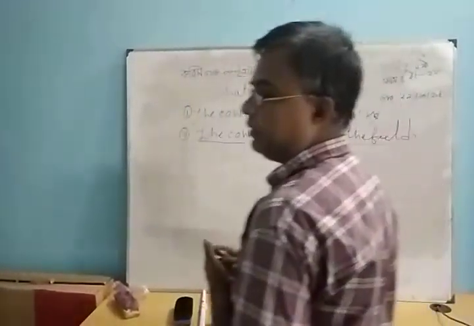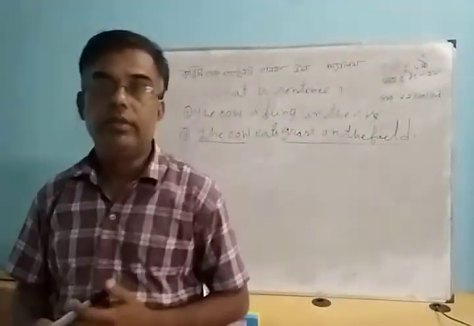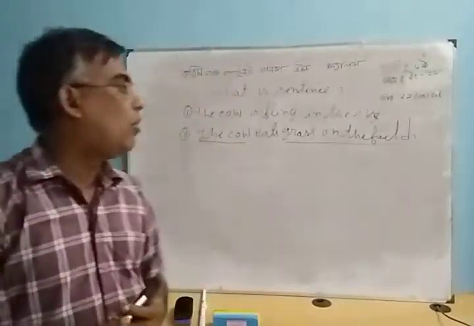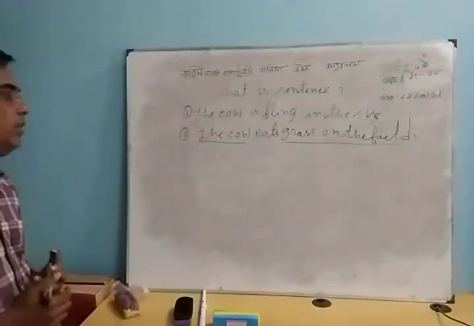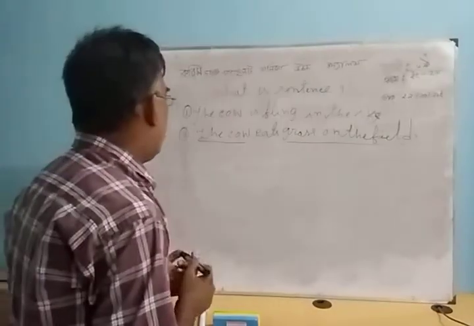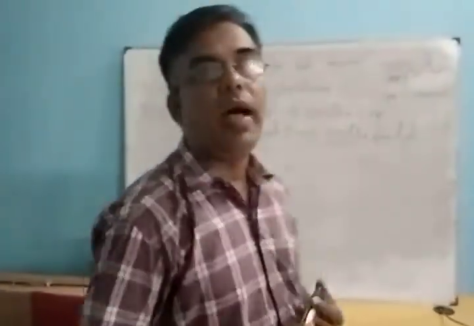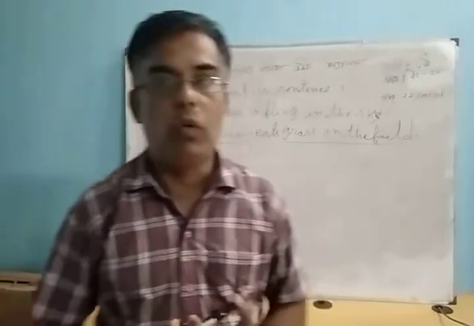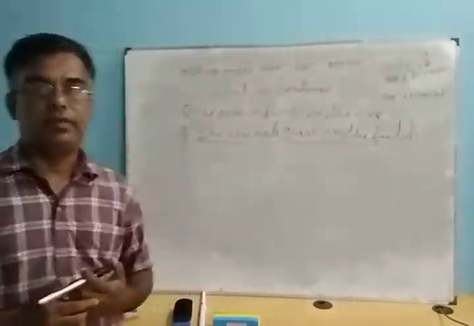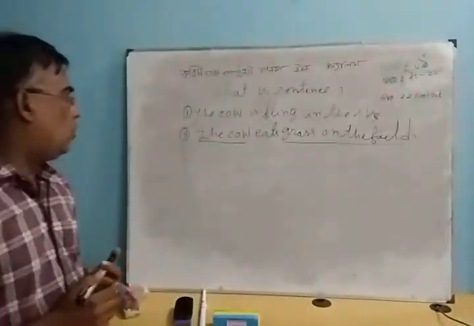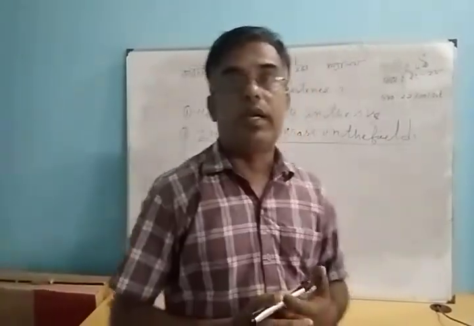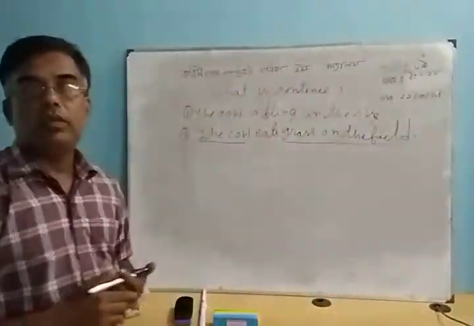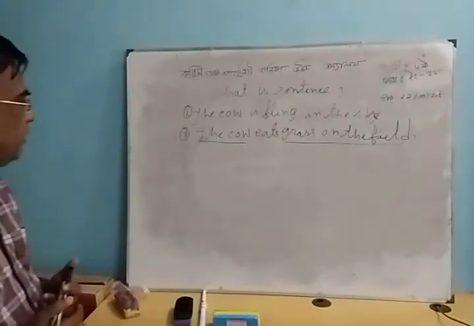What is the subject? What do we mean by subject? We get the answer by asking who. This part is the subject.